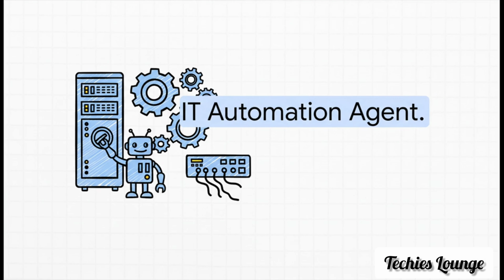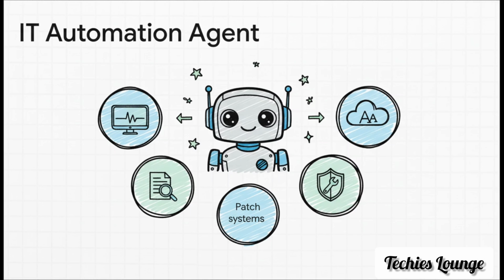Let's start with a classic pain point for pretty much any big company, IT and DevOps. Just imagine building an autonomous agent to help manage all of your systems. I mean, think about it. This agent could be on the job 24/7. It could automatically restart a server that's acting up, proactively check system health, pull the right logs the second an issue pops up, apply security patches, and even manage your Azure resources based on rules you set. That's some serious next-level automation.